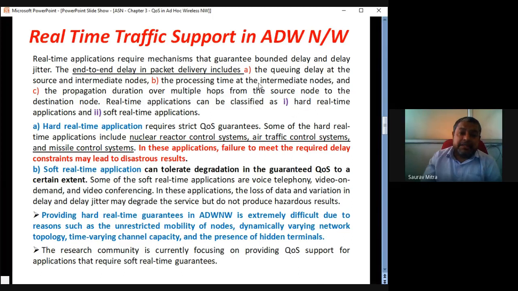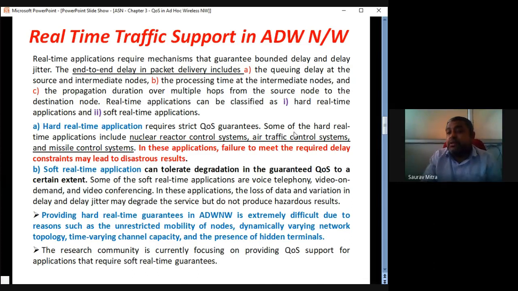Depending on this timing, real-time applications can be classified as hard real-time applications and soft real-time applications. A hard real-time application very strictly follows the QoS timing parameter. If somebody says the college starts at 10 o'clock, if you come before 10 you will be allowed in the class, but if you come even 1 second late you will not be allowed. That is a very hard function. Some applications like military, satellite, and reactor control applications are called hard real-time because not even millisecond or microsecond delays are acceptable.